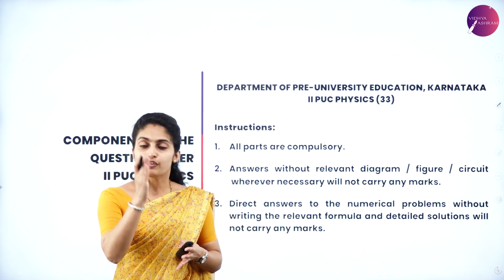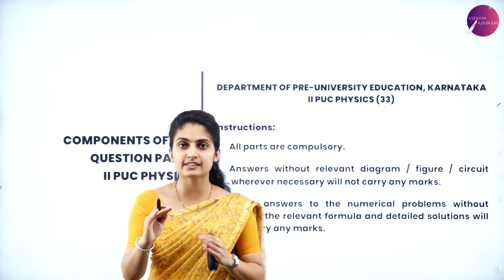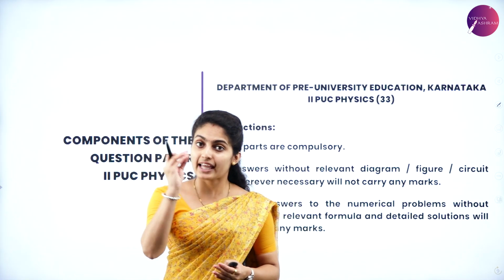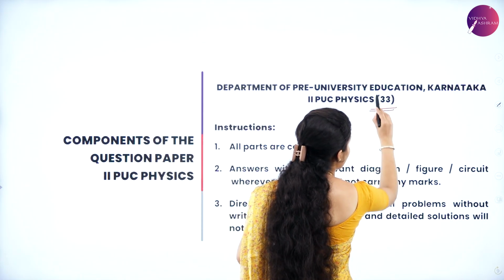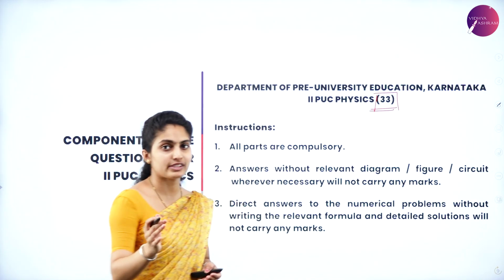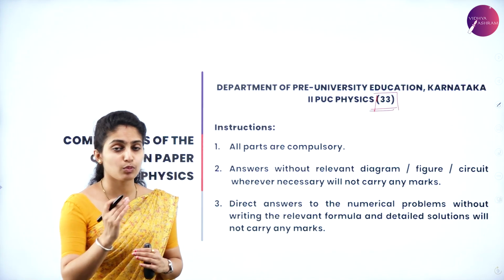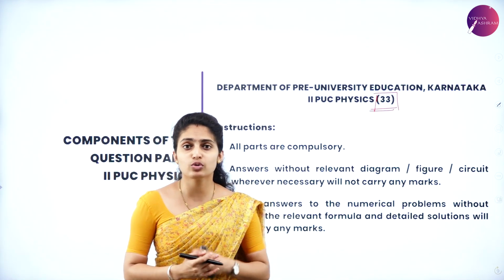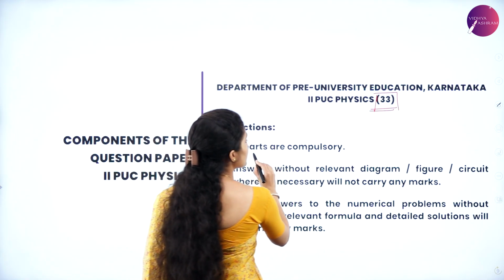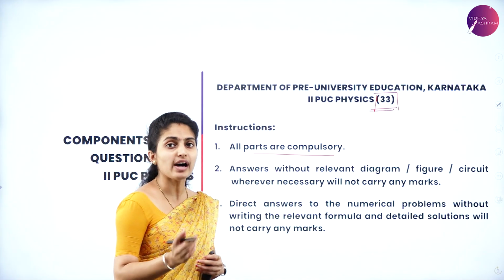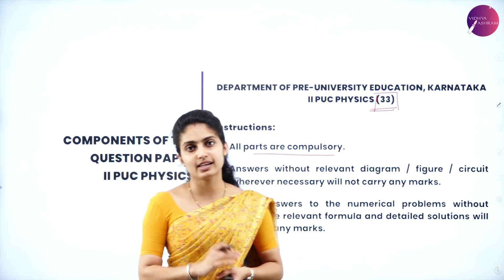First of all, each and every subject is allotted a certain code, and the code for our subject, physics, is 33. At the beginning of the question paper, we have the general instructions. Most of you don't read them, so what are those general instructions? Let us see. All parts are compulsory. There are 4 parts, part A, part B, part C, part D, and all 4 parts are compulsory.